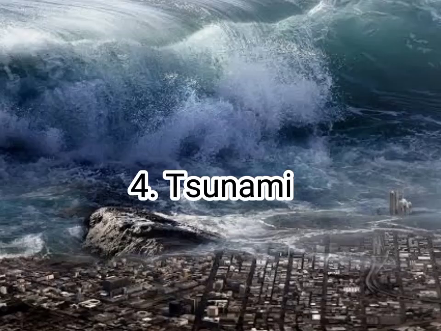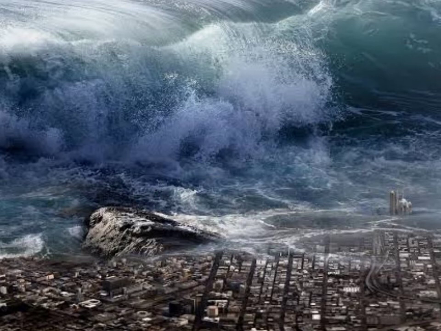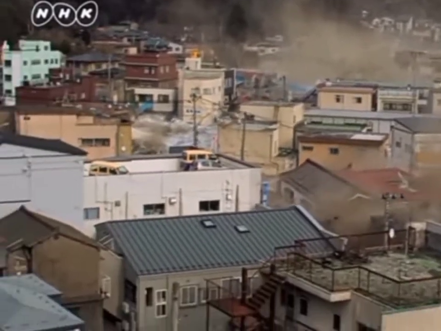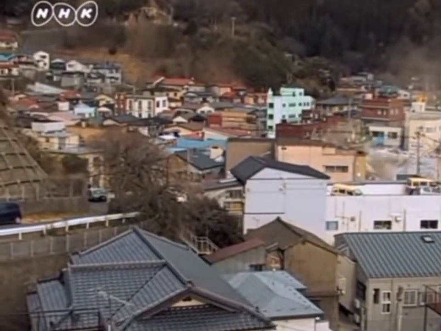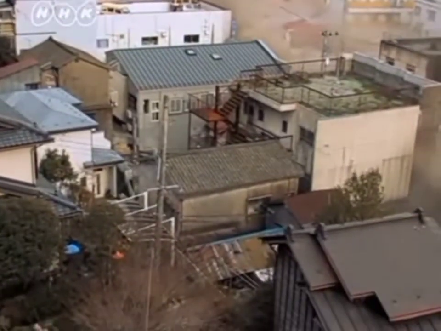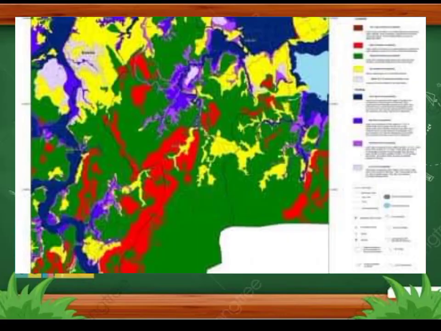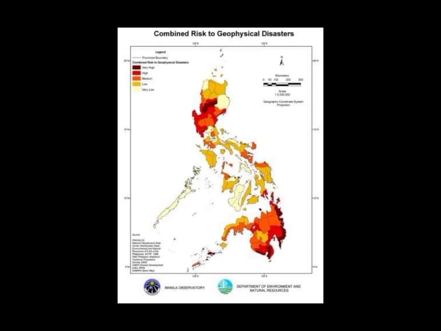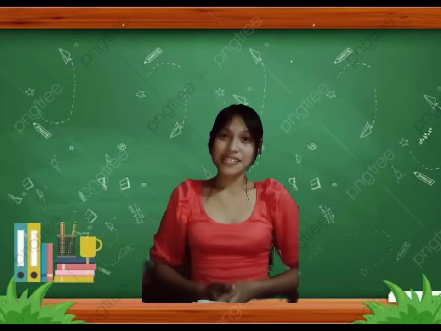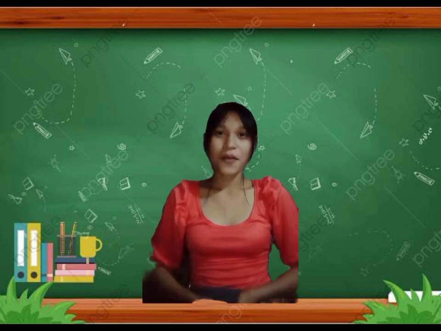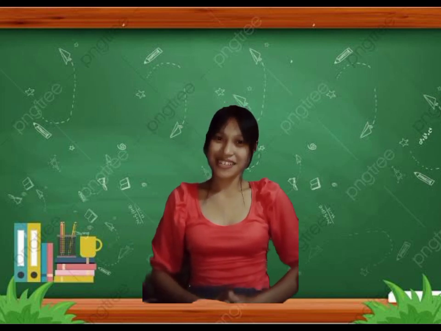The fourth one is the tsunami. These are giant waves caused by earthquakes and volcanic eruptions under the sea. One tsunami incident that I can give you was the tsunami in Japan during 2011, and it had a magnitude of 9.0. So it was the deadliest tsunami incident ever recorded in Japan. The geohazard maps are specialized maps that indicate the hazard susceptibility of areas, so these maps are useful for disaster preparedness and management. We cannot stop natural phenomena from happening, but we can reduce their impact through awareness and education.